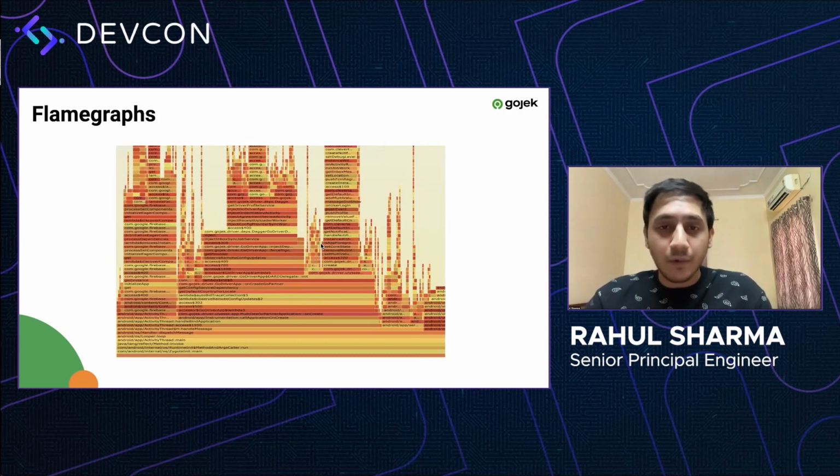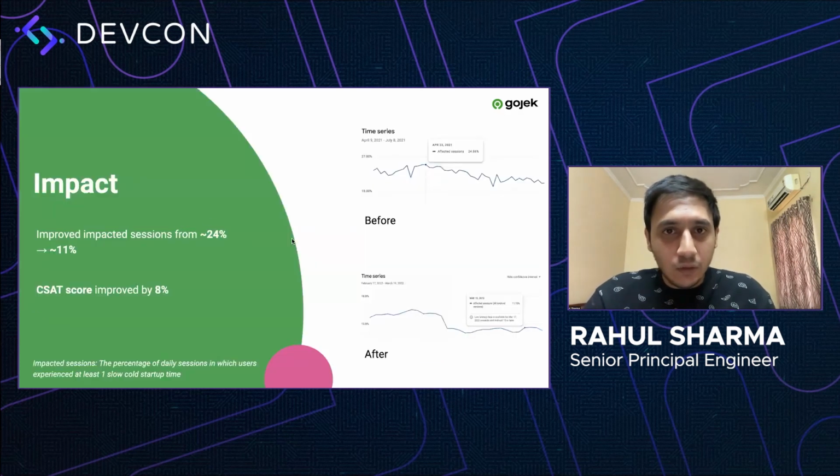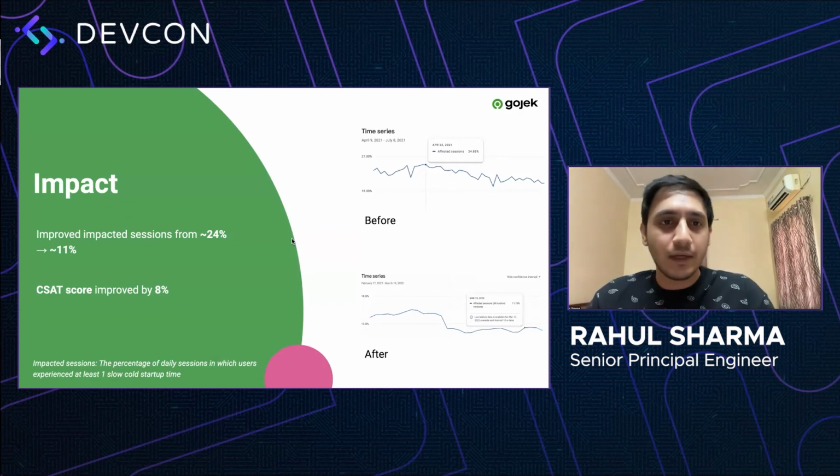We were honestly surprised by our speed and precision of these fixes. Talking about some impact, within 2 releases, we were able to make a huge impact to our metric and create a lot of value for our users. As you can see, the impacted sessions came down by 13 percentage points, and the CSAT score for app responsiveness went up by 8 percentage points. It also felt great to receive this validation from our users as a result of these optimizations.